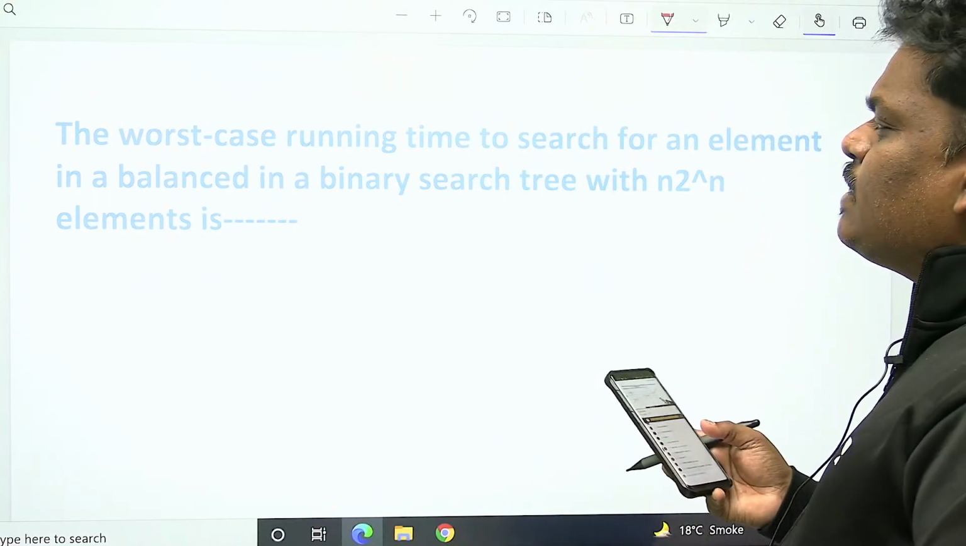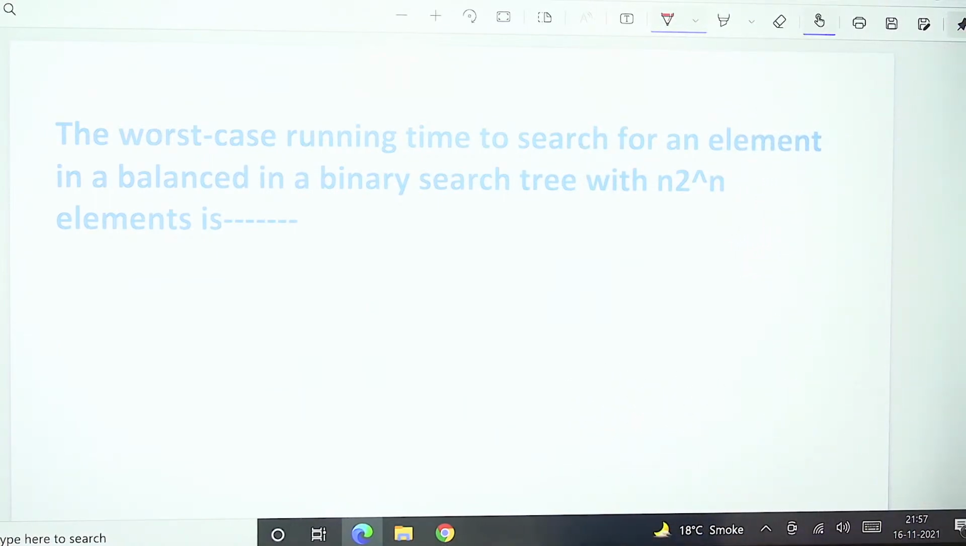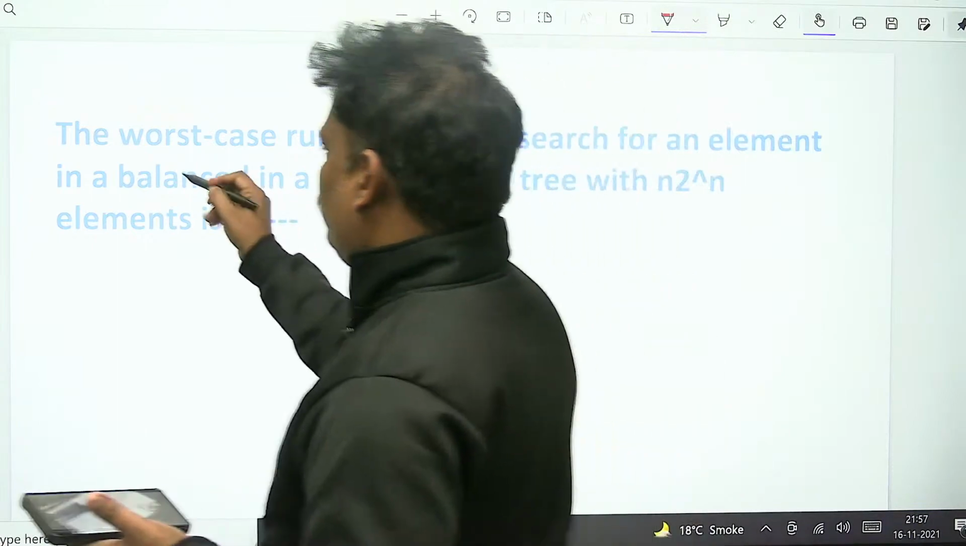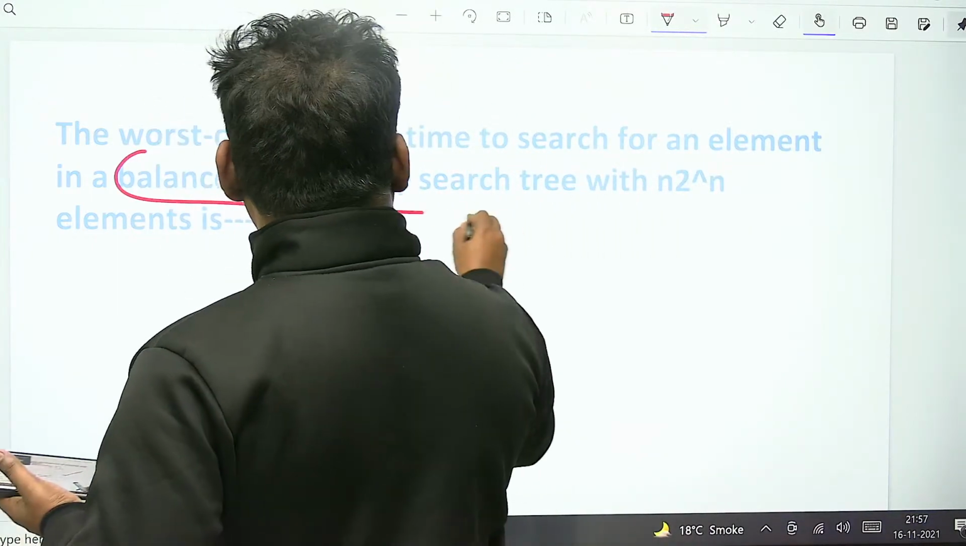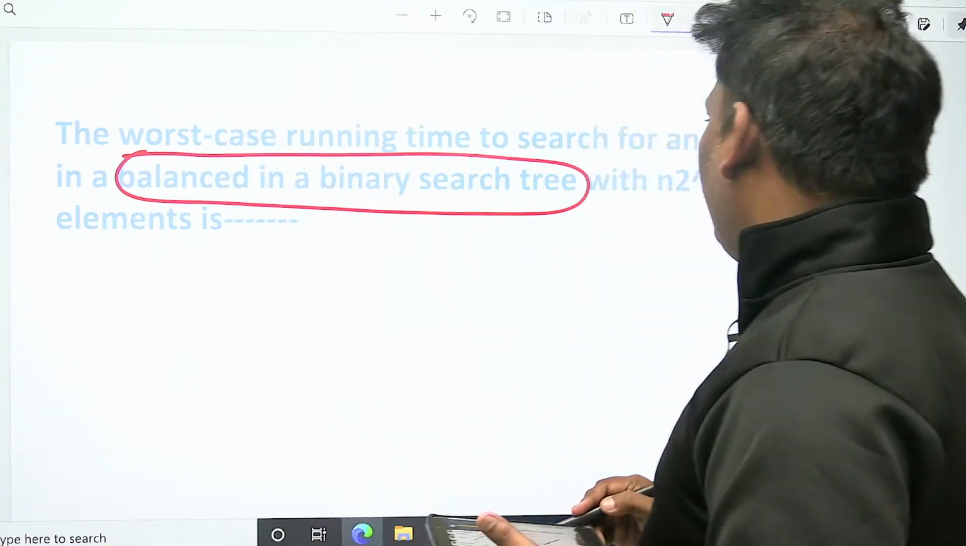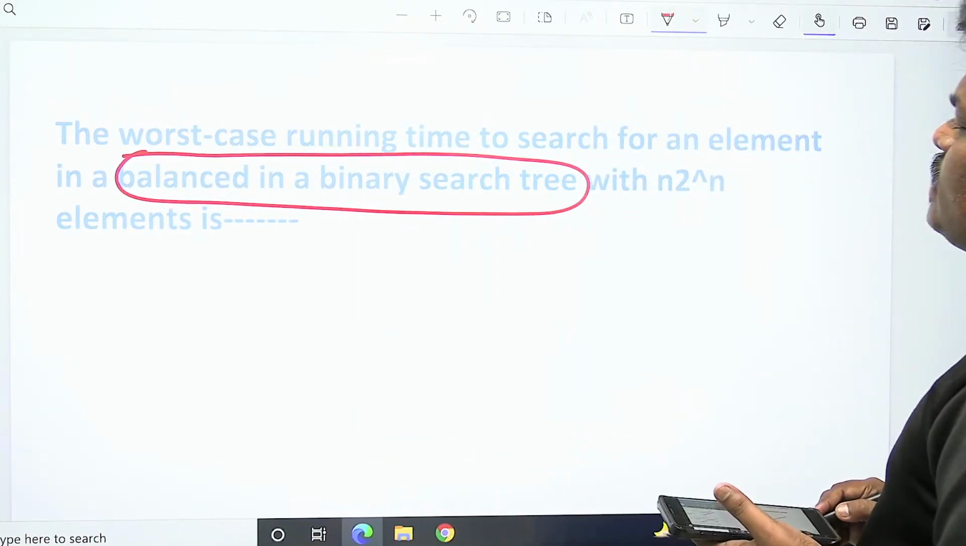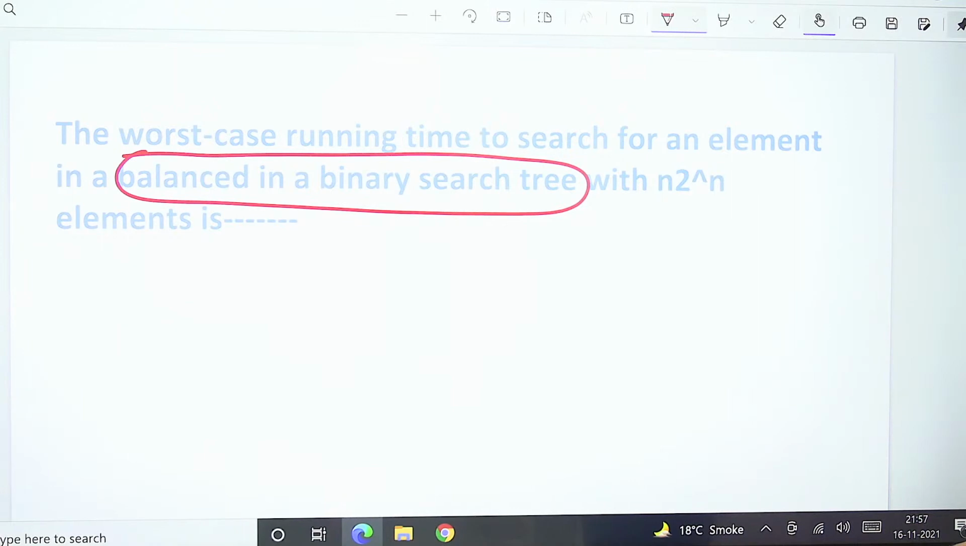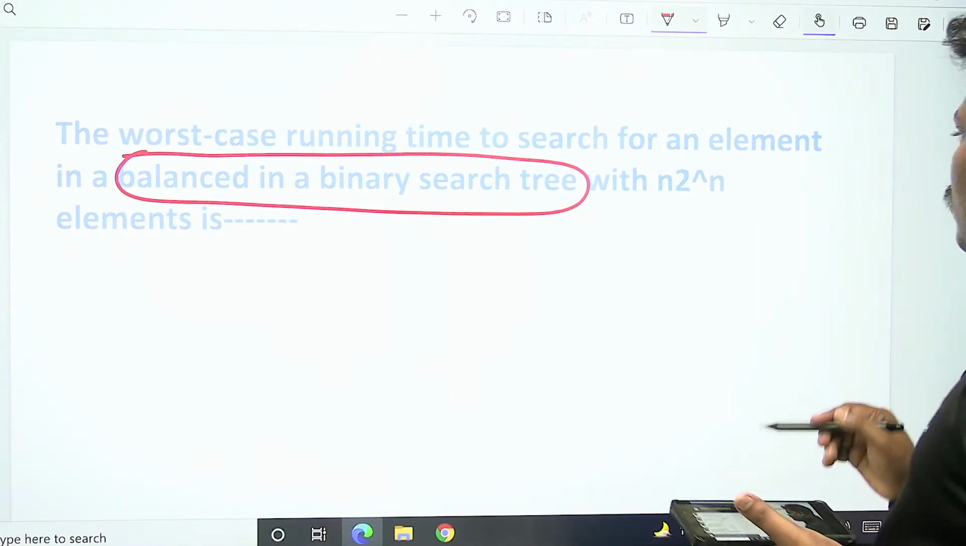Can you see what is the answer of this? The worst case running time to search for an element in a balanced BST. Balanced BST means AVL tree. The worst case running time to search for an element in a balanced BST with what is the answer?